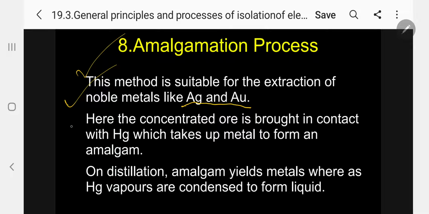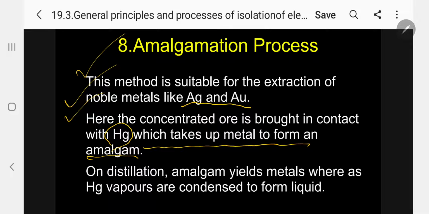Here, the concentrated ore is brought in contact with mercury, which takes up the metal to form an amalgam. So, leaving other impurities, the mercury will coat only the silver and the gold. It will form an amalgam, the metal coated with mercury, forming amalgamated metal.